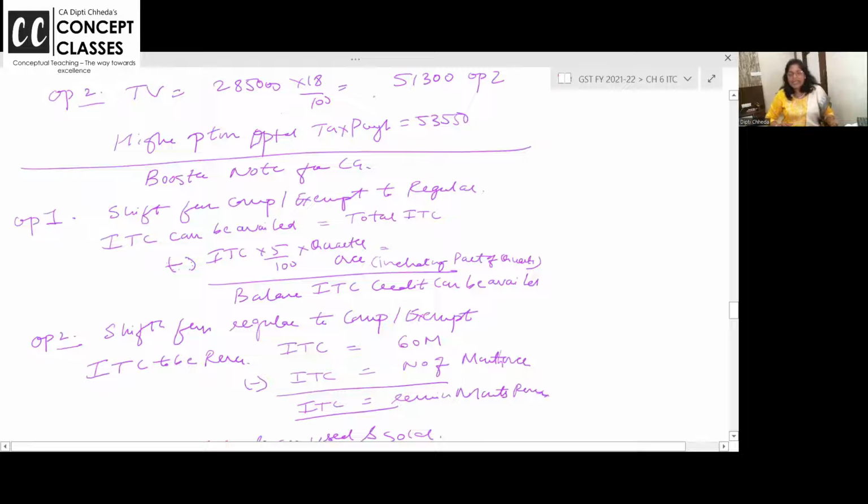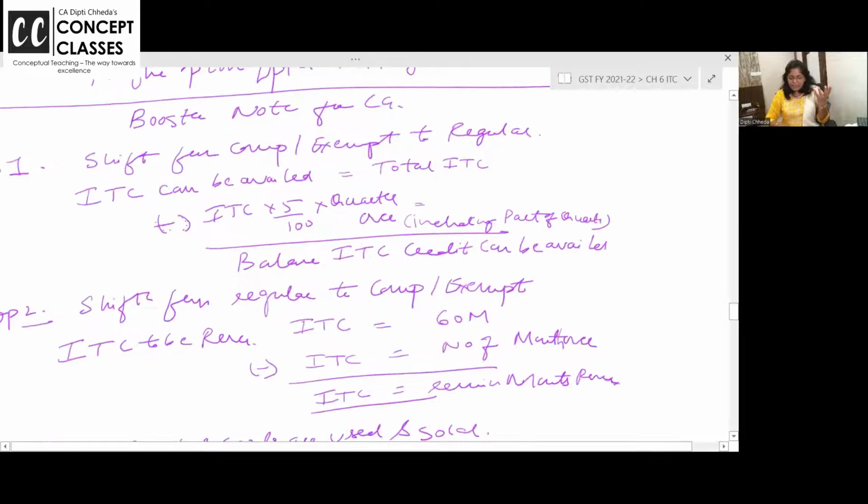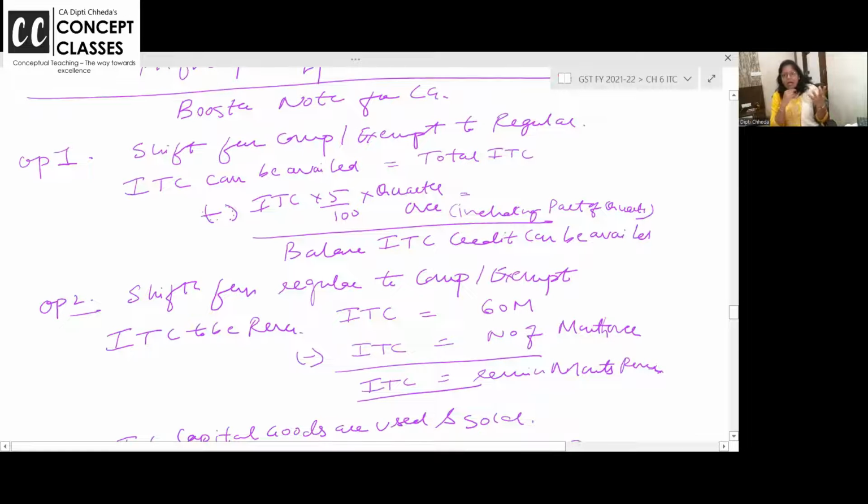For ITC, capital goods has 3 treatments. Suppose you are shifting from composite or exempt to regular. अभी तक आप composite में थे. Look at the screen, and now you have come into regular. So what will you do? ITC you want to avail now. Composition से regular में, the day you come into regular, 1 day before that, whatever is your stock on that day, you want to avail the ITC, है ना?